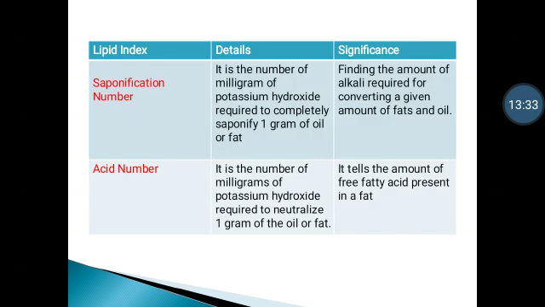Then summary of identification of fats and oils. Saponification number is defined as the number of milligrams of potassium hydroxide required to completely saponify 1 gram of oil or fat. The significance of saponification number is finding the amount of alkali required for converting a given amount of fats and oil. Acid number is defined as the number of milligrams of potassium hydroxide required to neutralize 1 gram of oil or fat. The significance of acid number is that it tells the amount of free fatty acid present in fat.